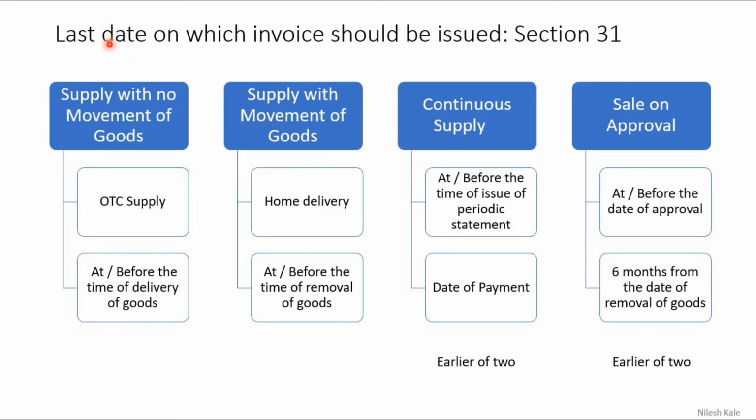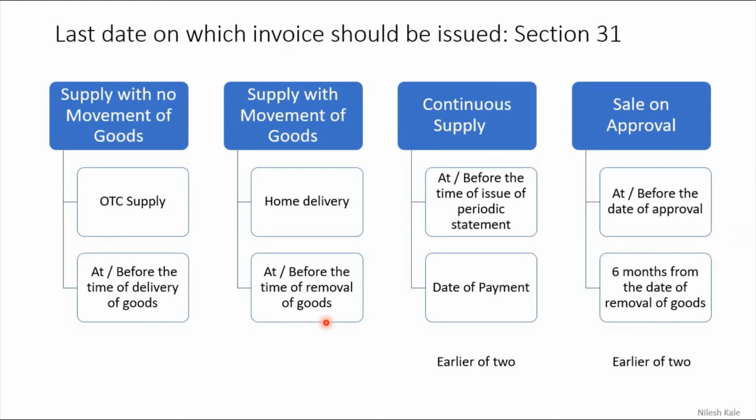Now please understand the last date on which an invoice should be issued. Section 31. Supply with no movement of goods, over the counter supply, obviously that will be at or before the time of delivery of goods. Or supply with movement of goods, if there is movement, then home delivery will be done, or at or before the time of removal of the goods, that is what we are going to consider.